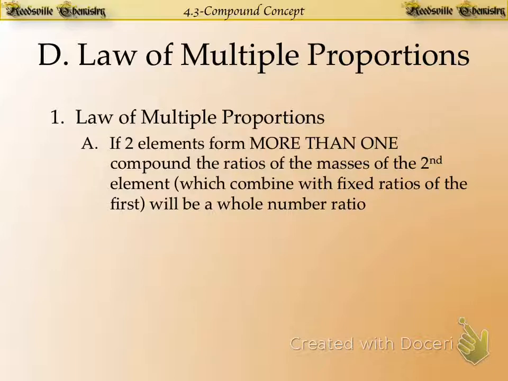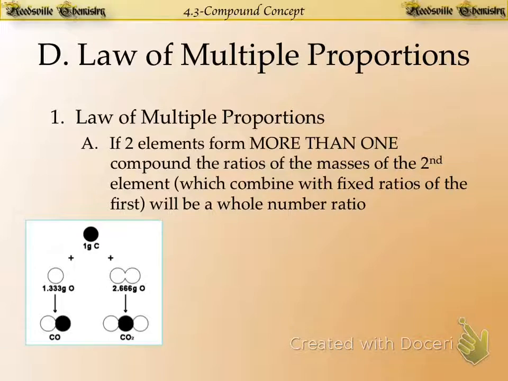If 2 elements form more than 1 compound, the ratios of the masses of the second element, which combined with the fixed ratios of the first, will be a whole number. It's kind of a multiple. Let's take an example. 2 compounds that you're familiar with. Check out the bottom of the page. Carbon monoxide, deadly. Carbon dioxide, you're breathing that out right now.